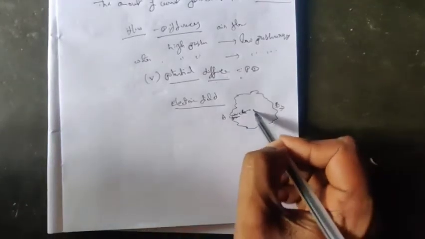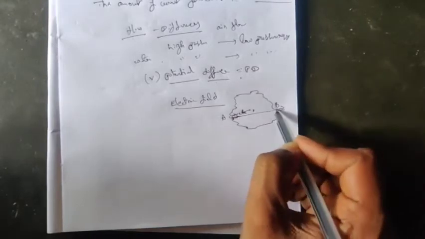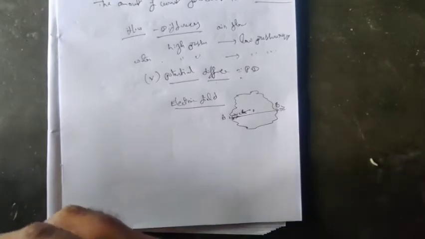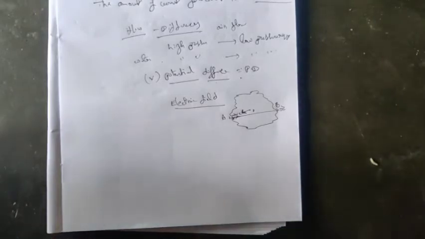To overcome this repulsive force, it has to move from point A to point B. So it requires a certain energy to overcome that force.